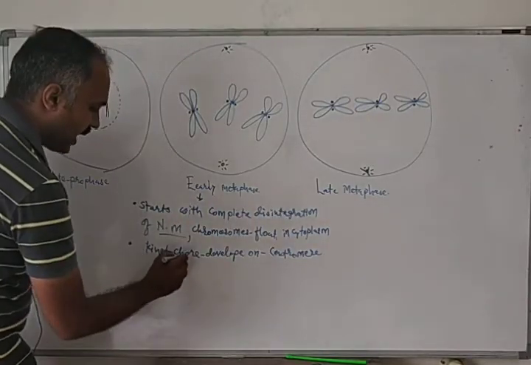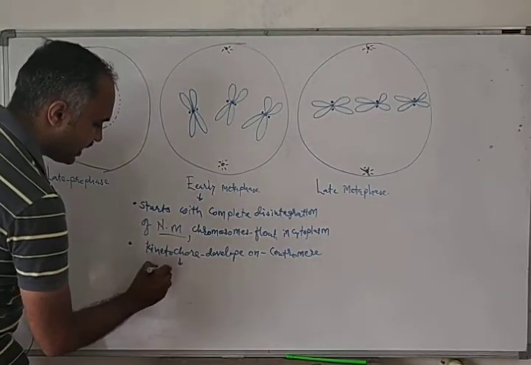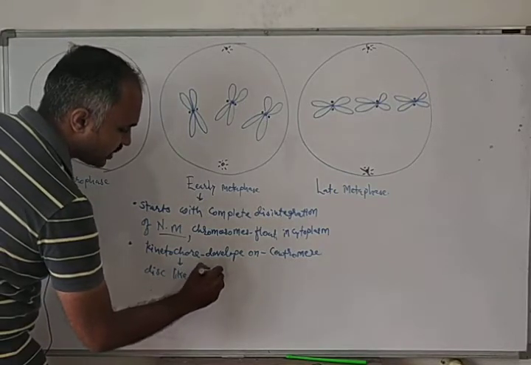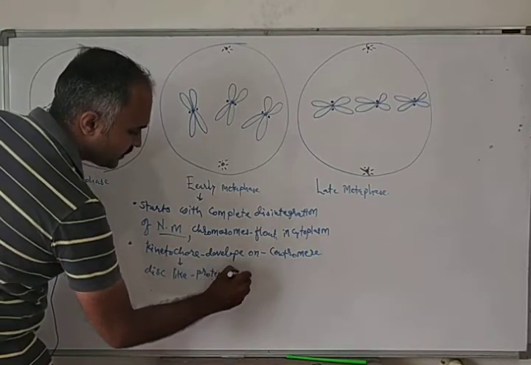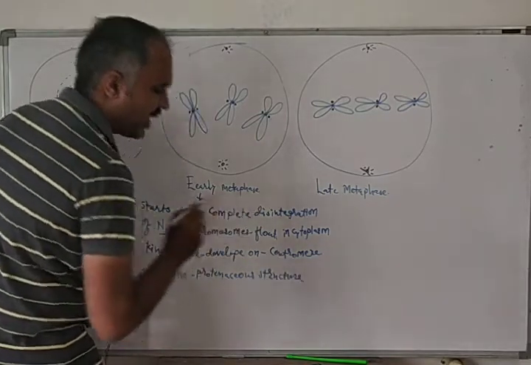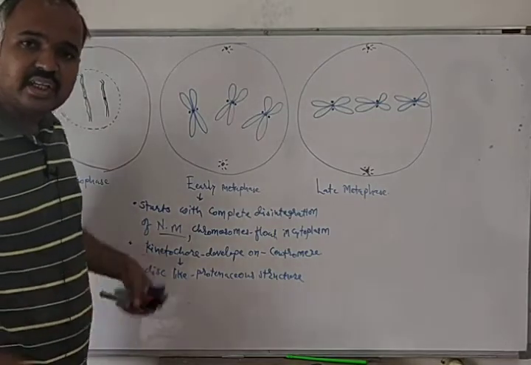What is a kinetochore? A kinetochore is a disc-like proteinaceous structure.